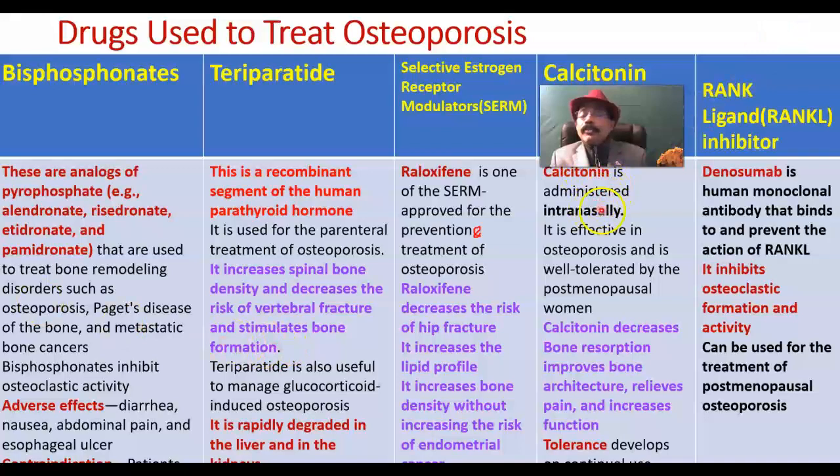Calcitonin is administered intranasally. It is effective in osteoporosis and is well tolerated by postmenopausal women. Regarding RANKL inhibitors, they have a role in the treatment of postmenopausal osteoporosis.